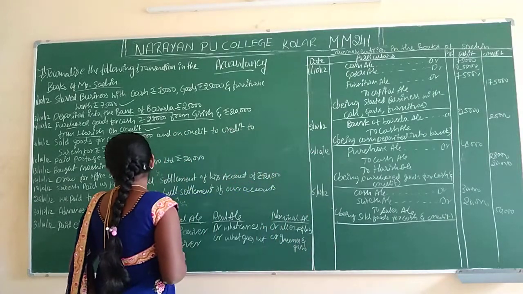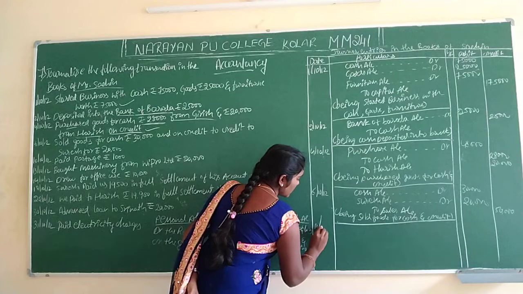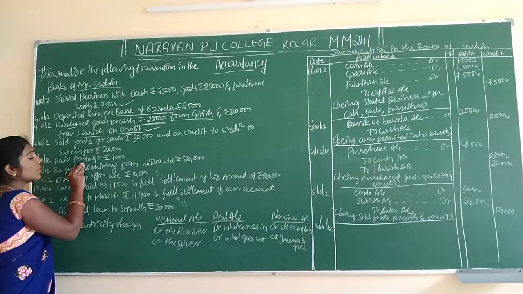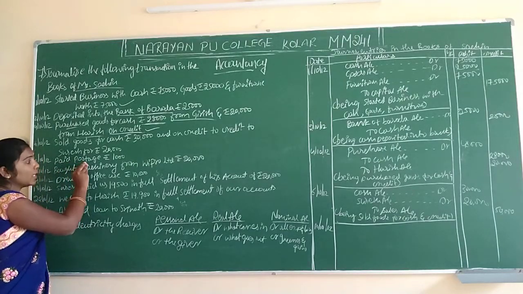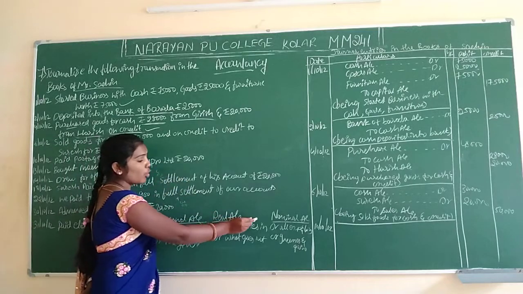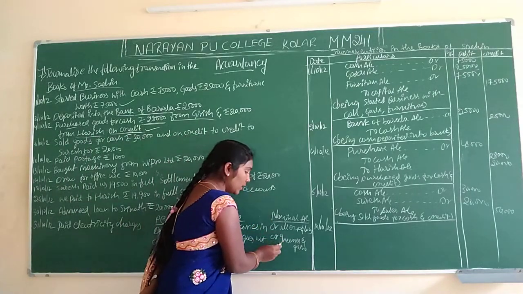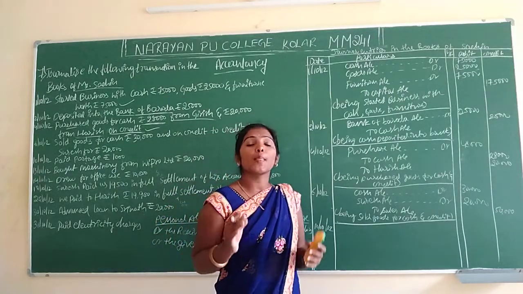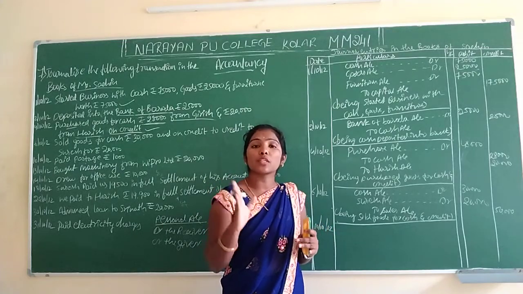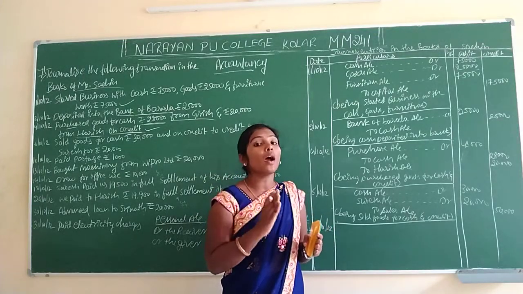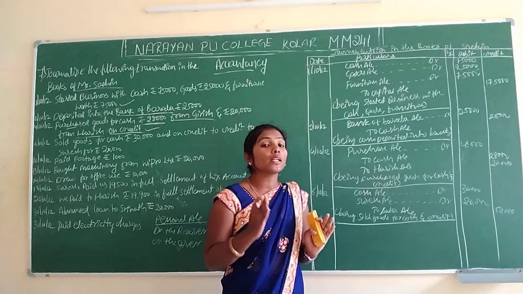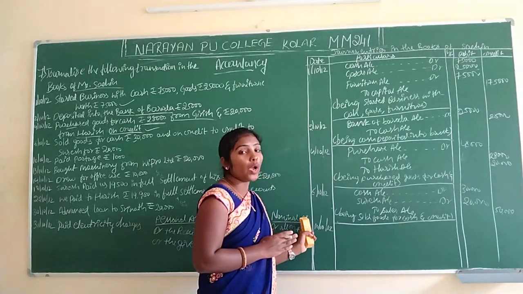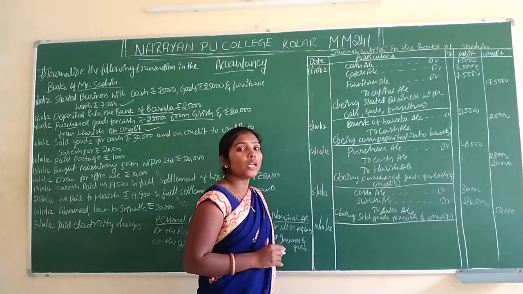And the next entry is 10/10/2012. Okay, and paid postage. Postage is an expense for the company. That's why it should always be a nominal account. Nominal account rules we have to apply here. First we have to write all expenses and purchases. If the company pays money for postage, that should be an expense for the company. That's why that expense should always be a nominal account.